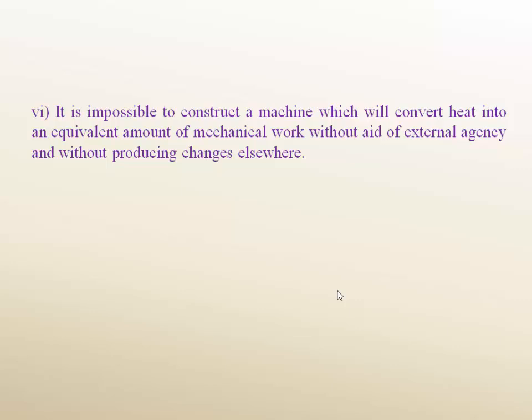As per the first law of thermodynamics, we know one form of energy is converted into another form. But the second law of thermodynamics states that it is not possible to construct a machine which will convert heat into an equivalent amount of mechanical work without the help of any external agency, without producing changes elsewhere. That means no machine has 100% or unit efficiency.